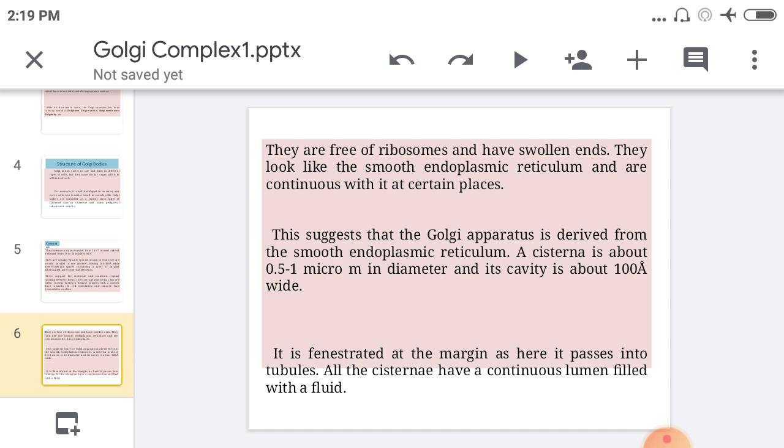A single cisterna is about 0.5 to 1 micrometer in diameter, and its cavity is about 100 angstrom wide. This is all about the cisternae.